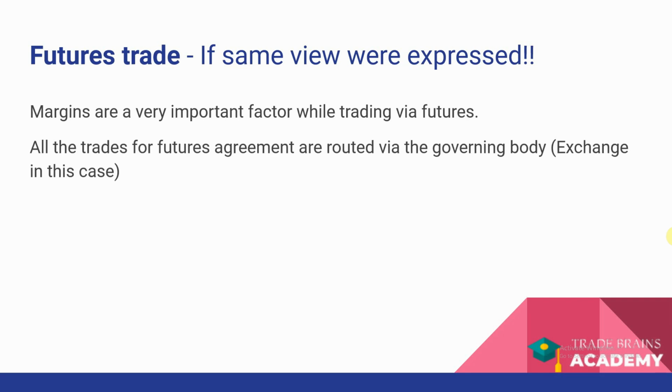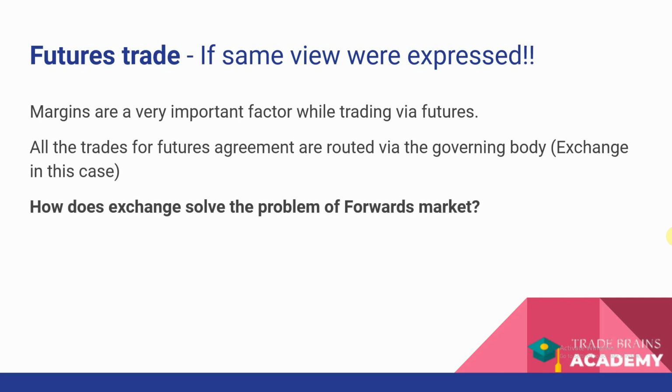All the trades for the futures agreement are routed by a governing body. The governing body in India is SEBI, that is the Securities and Exchange Board of India. They are the governing force while doing the fact check on a futures agreement or futures trades. And how does the exchange here solve the problem of the forward market?